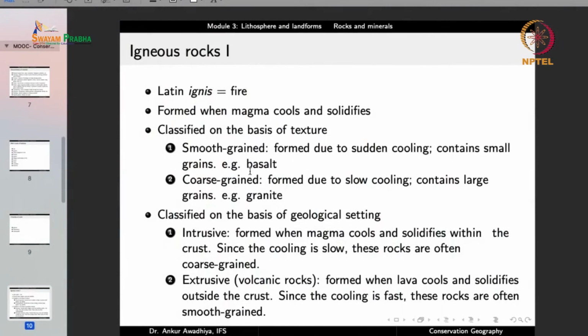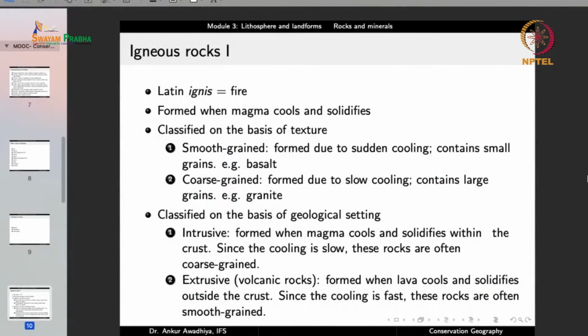On the other hand, granite is formed due to slow cooling. Granite is much more acidic in composition as compared to basalt. It is very viscous in its formation, and so it will grow into granite rock when it is below the surface, because it will not come out to the surface, or even if it comes out to the surface, it will just accumulate there. And so there will be a coarse grained structure that gets formed. So granite is a coarse grained rock.